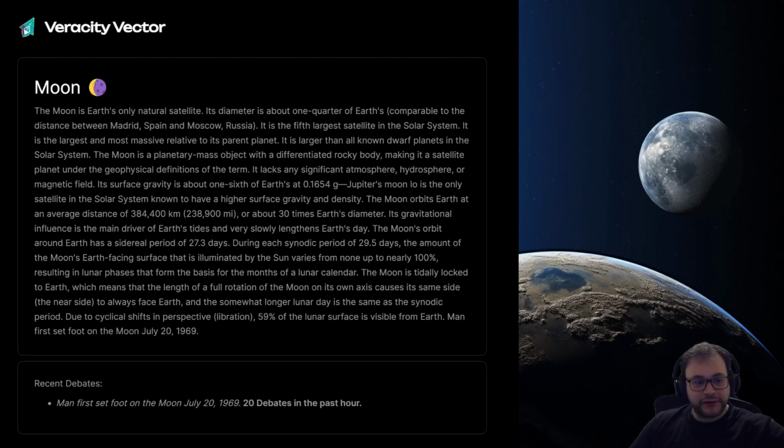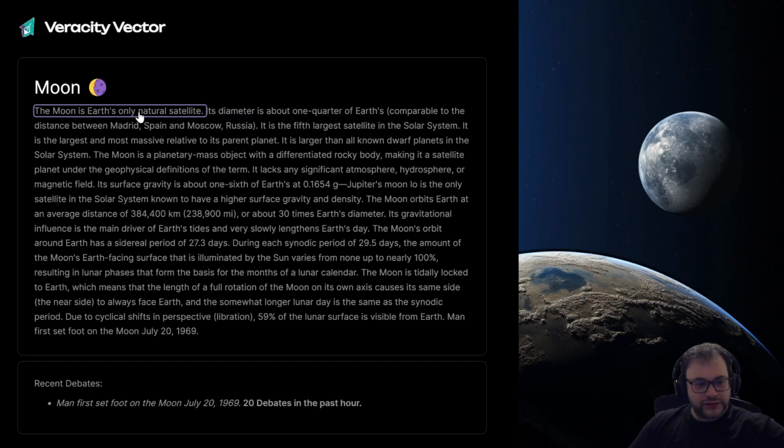This is Veracity Vector, our novel way to discuss controversial topics. At first glance, it looks like just a regular Wikipedia-style page where facts about the moon are listed in this case. But once I hover over the statements, it becomes apparent it's a little bit different.